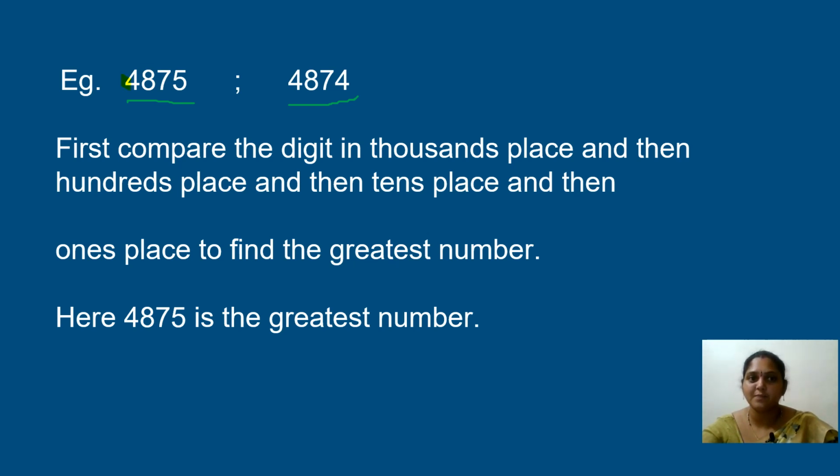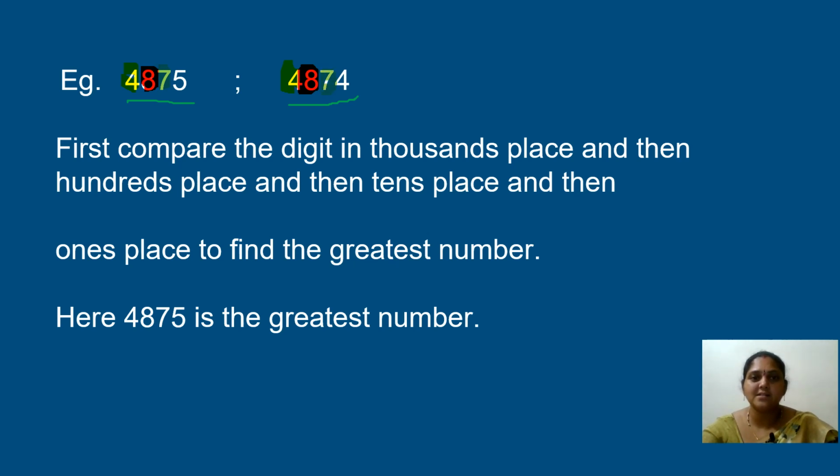In my first number I am having 4000. In my second number also I am having 4000. Now what I have to check? I have to go for the hundreds. Here it is 800. Here also I am having 800. So when both the hundreds are equal, I have to go to the next place value, that is the tens place value. So here it is 7 tens and in my next number also it is 7 tens.